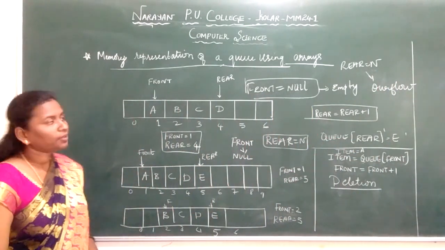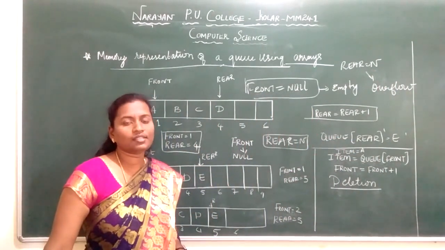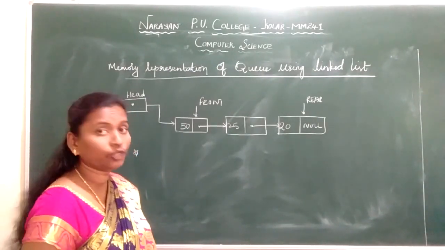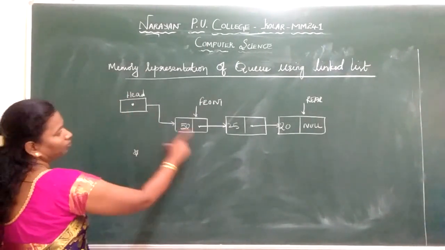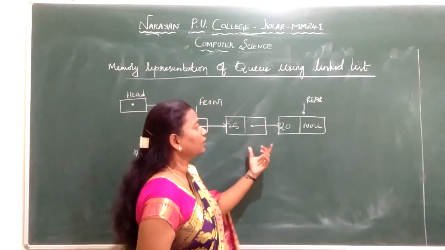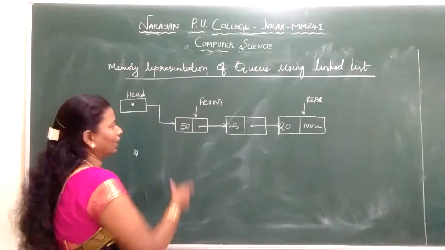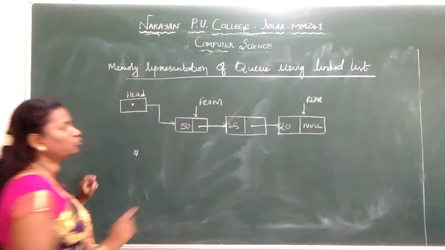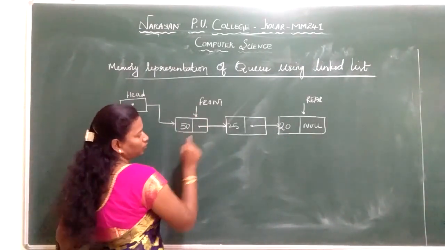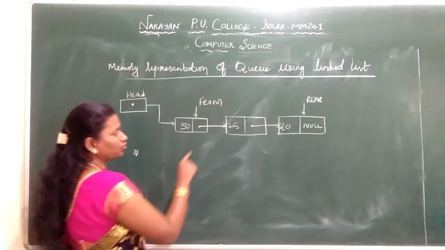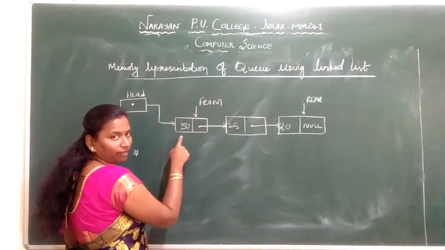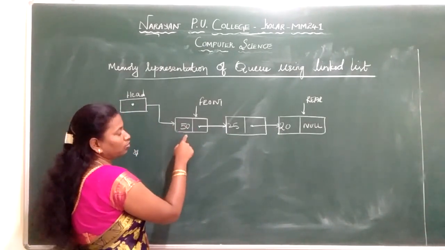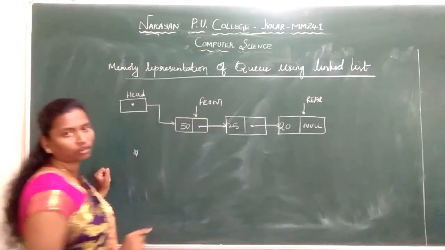Next we will see the memory representation of a Q by using the linked list. So see, I have taken the example of the linked list. How are we going to represent the Q by using a linked list? It has stored the elements 50, 25 and 20. So we know that a Q linked list node contains two parts. One is the data part, or the info part. Next we have the link field. The link field will have the address of the next node. The data field, or the info field, will have the element. I repeat, in the data field we have the information or the element which has to be stored. Here we will have the address of the next element or the next node.